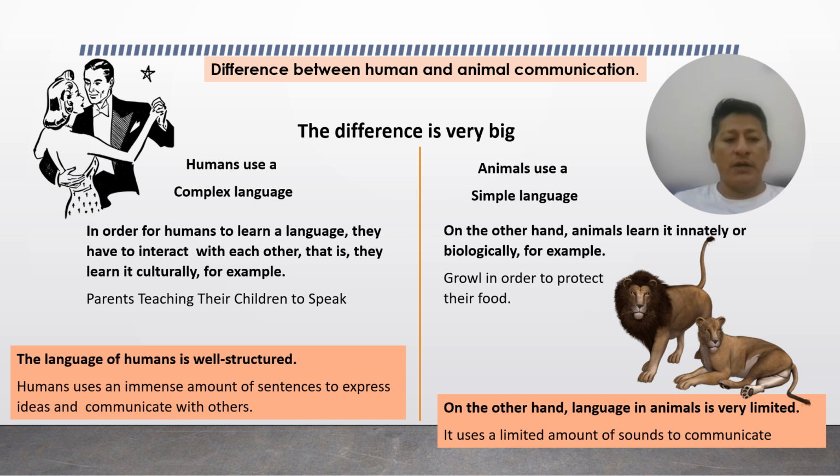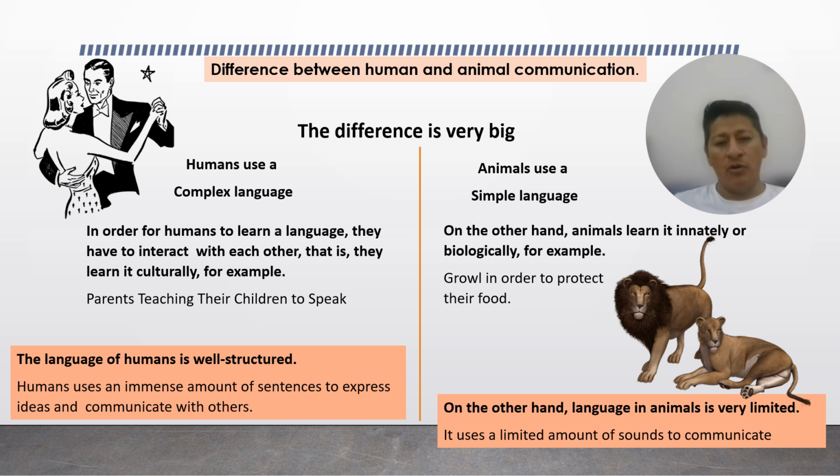The language of humans is well structured. Humans use an immense amount of sentences to express ideas in order to communicate with others. On the other hand, animals use a simple language. It's not like us, a complex language. I don't know if it's a language, but we can call it a language.